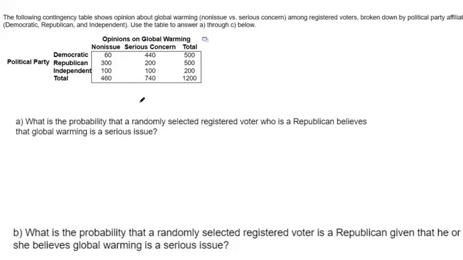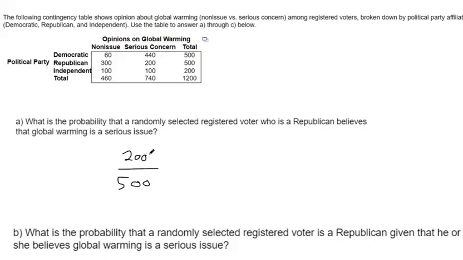Let's see. This is saying a randomly selected voter who is a Republican. They're randomly selecting from the Republicans. So we're not even considering the 200 independents and the 500 Democrats. We're only thinking about 500 Republicans. And then how many of those think global warming is a serious issue? 200 of those think it's a serious issue.